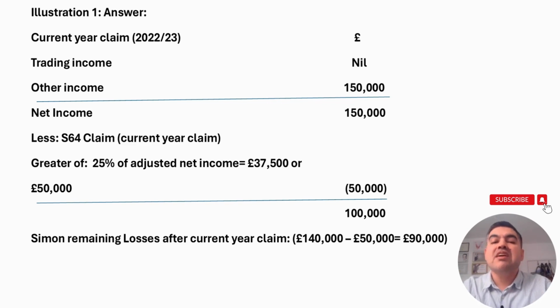The restriction will be the greater of 25% of adjusted net income, which is 37,500, or 50,000. So the 50,000 is bigger. So Simon will have relief for 50,000 pounds worth of losses. So Simon's revised net income will be 100,000. The remaining loss after the current year claim would be 140,000, and 50,000 has been used against the current year other income. So 90,000 worth of losses has been left with Simon, which Simon can carry forward or can make a claim for carry back.